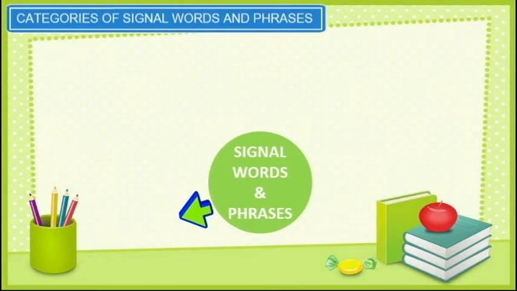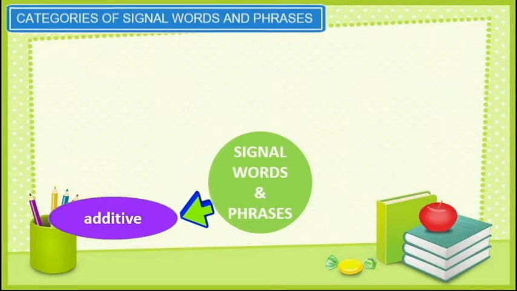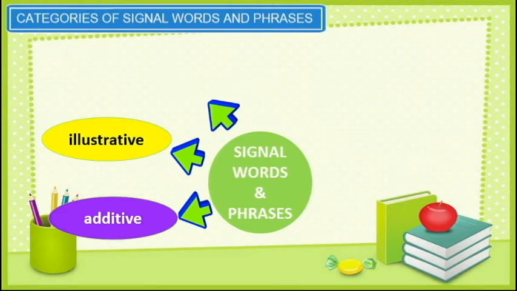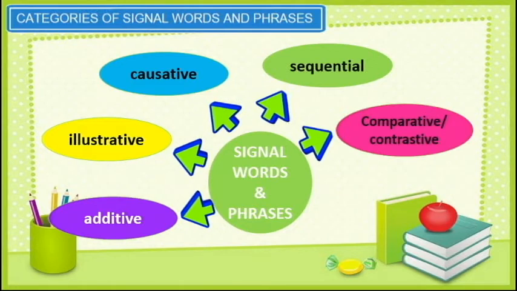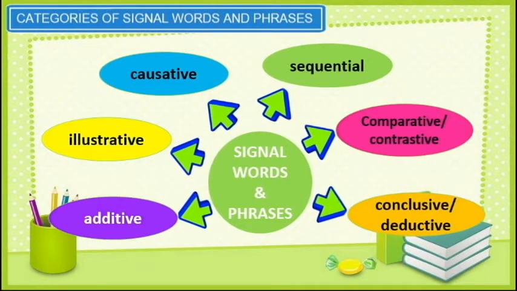We have categories of signal words and phrases. They are additive, illustrative, causative, sequential, comparative or contrastive, and conclusive or deductive.